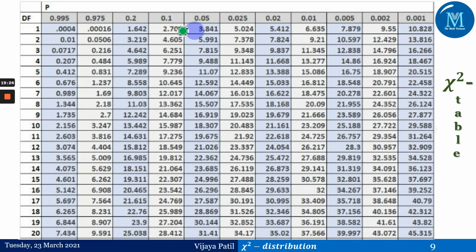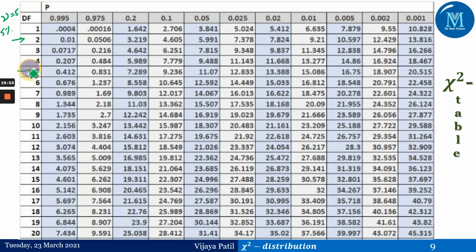Fine, this is one chi-square table. I'm just displaying this table here. How to use it? What we did for the F distribution is the same here. The only difference is that there we had two degrees of freedom, nu1 and nu2. Here we have only one degrees of freedom, but we will have the LOS, that is the level of significance. Suppose, for example, we have nu equals 5 and we need to find it at 5% level of significance.